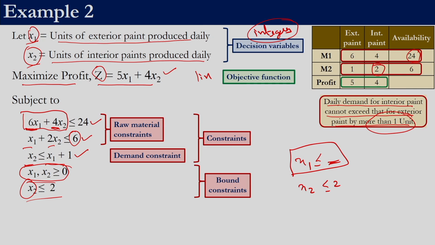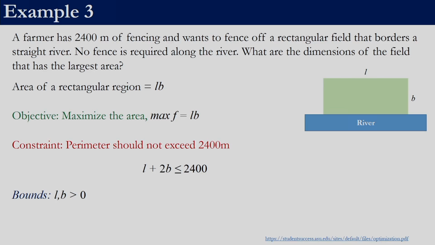So in this case all the constraints and the objective function are linear, so it is linear programming, and both the variables are integer, so we have integer linear programming. So the next example that we will see is a non-linear programming example.